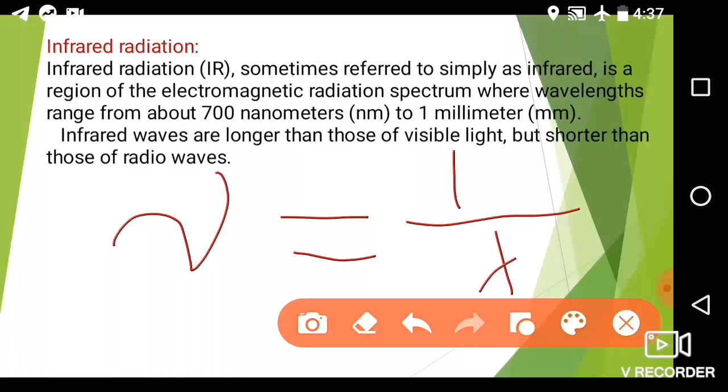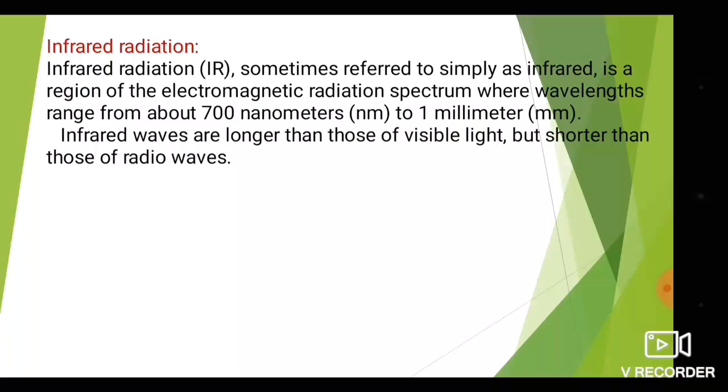Inversely proportional means the IR radiation has lower wavelength, that is shorter wavelength, so it has the higher frequency. Higher frequency means the higher energy.